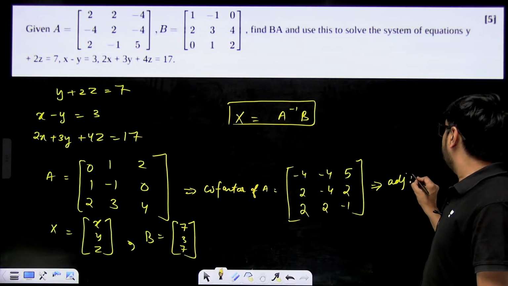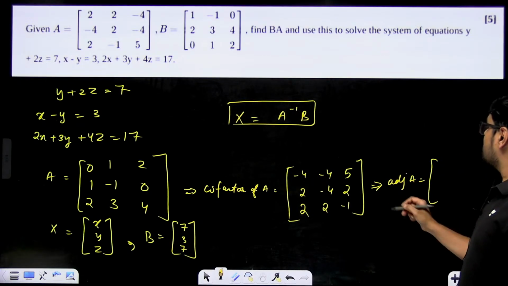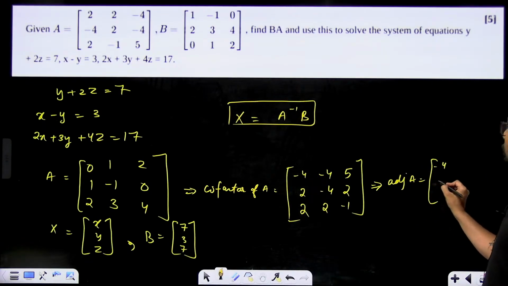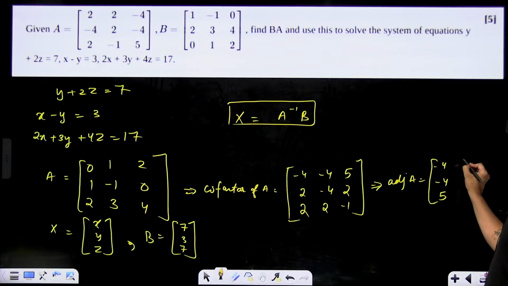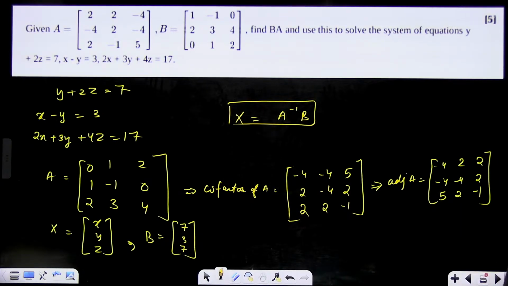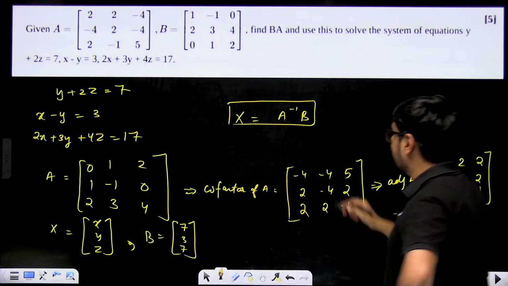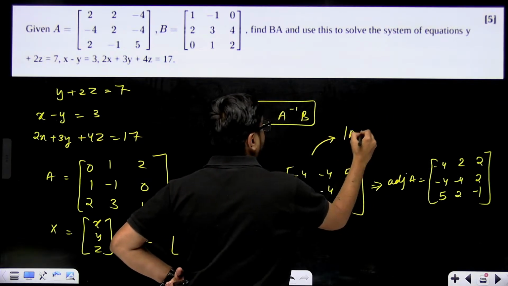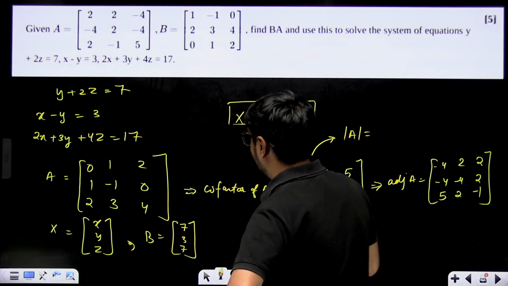And from here I'll simply get adjoint of A. What will be adjoint of A? Just transpose of this. That means minus 4, 5, 2; minus 4, 2, 2; and 2, 2, minus 1. Okay, this will be adjoint of A. And also we need determinant of A.